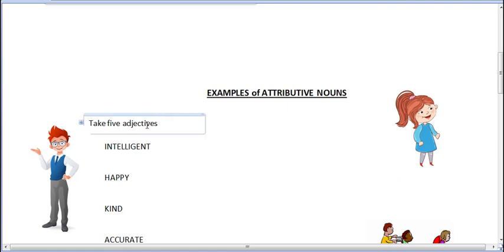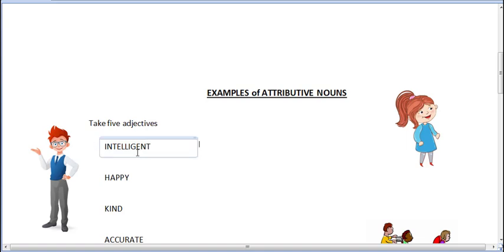See, here I have taken 5 adjectives. The first adjective that I have taken is intelligent. So to change this adjective into an attributive noun, I have to add a suffix. So what is a suffix? Suffixes are letters that we add to the end of a word to make another word. I'll repeat again.